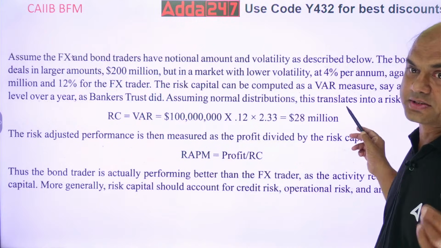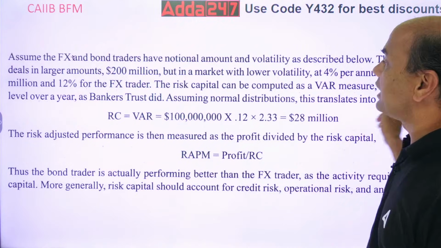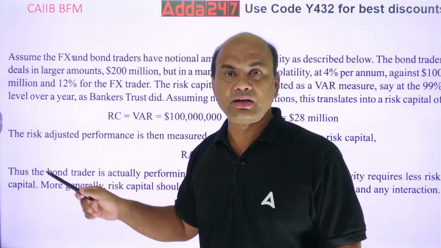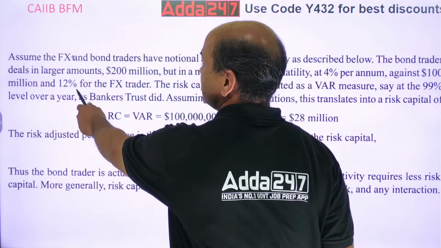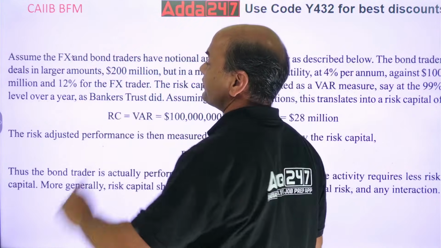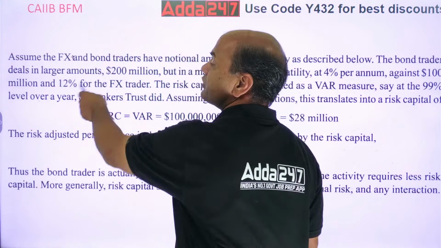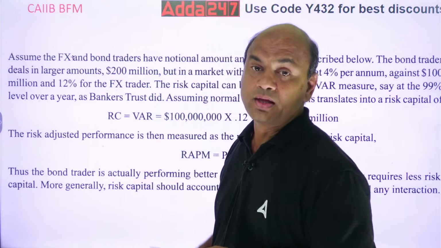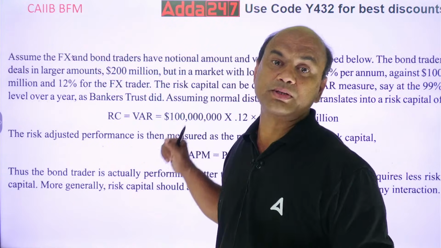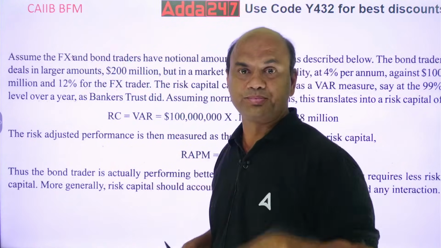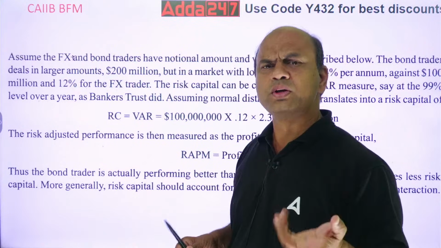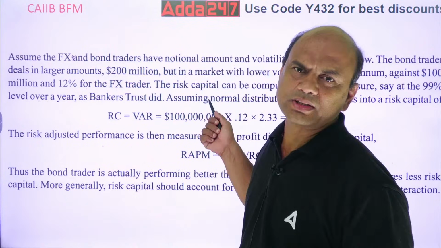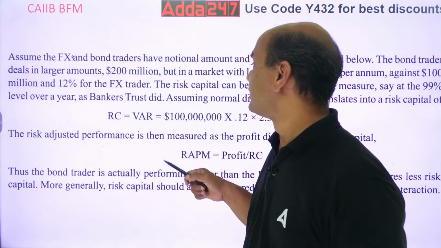Now look at Forex. $100 million for Forex and 12% for the FX trader. So volatility over here is 12%. See, volatility is very high, 12% over here. Their volatility is only 4%, meaning fluctuations up and down. So who is safe? Obviously 4% is safe, right?